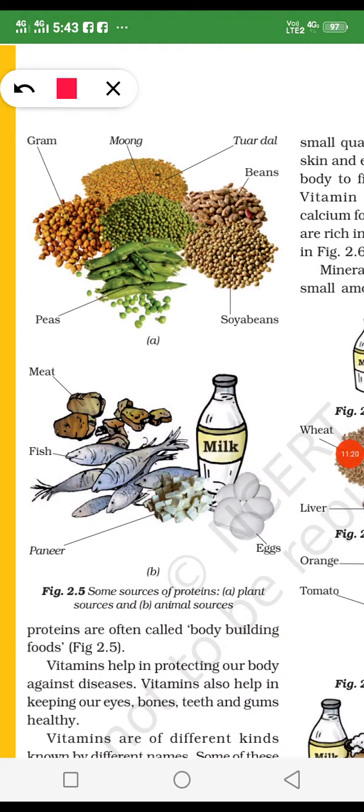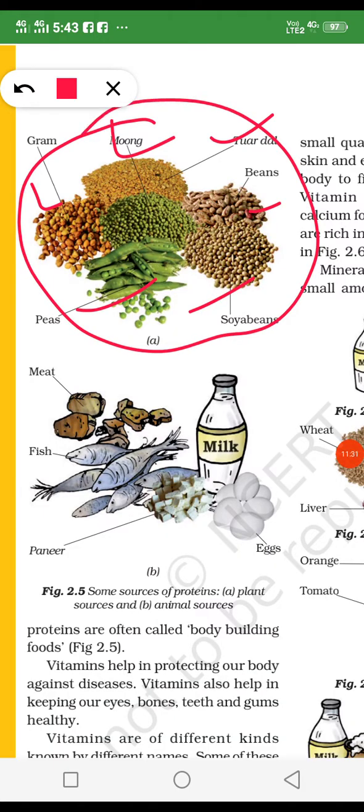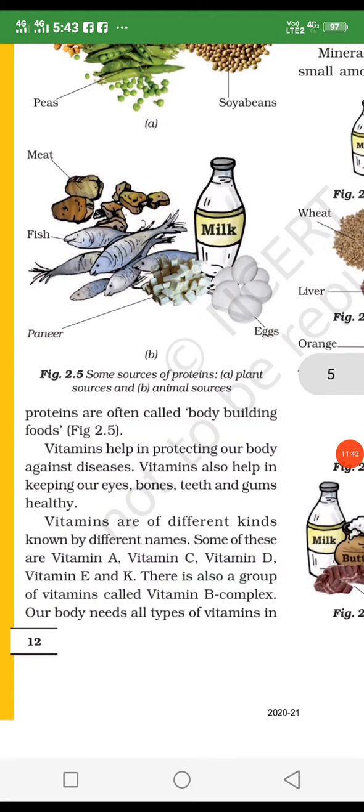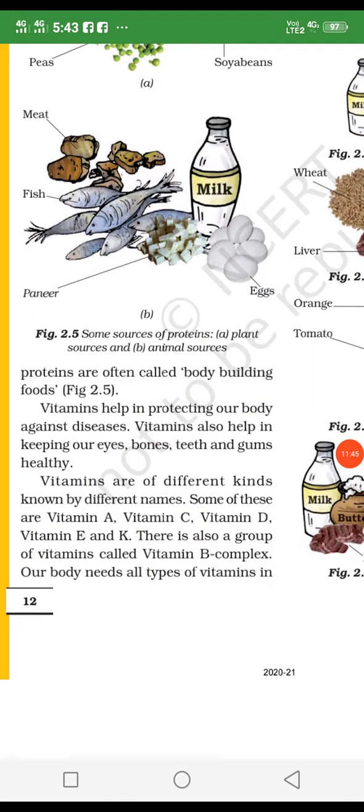In our everyday food, we eat pulses, and pulses may be gram, moong, tur, beans, peas, soya bean. All these are sources of protein, and we get protein from this food. Fish, meat, and milk also provide us protein, and protein is compulsory for our bodybuilding food. It is called the bodybuilding food. It decides our body's growth.